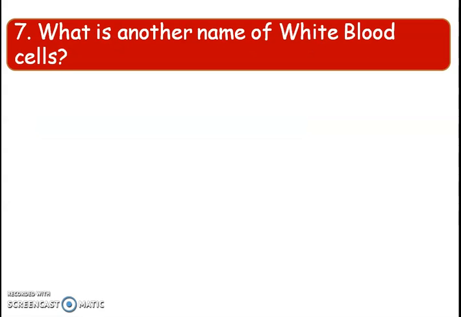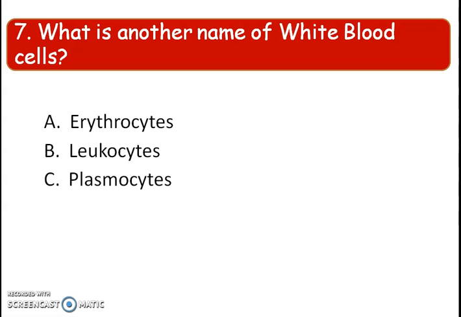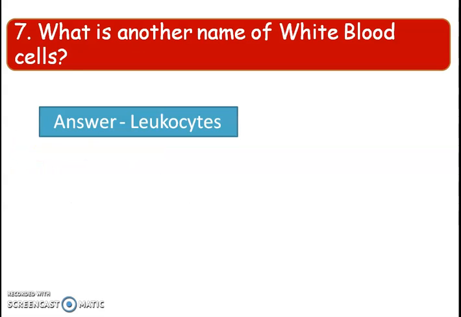Next question, what is another name of white blood cells? White blood cells kak koy? Erythrocytes, leukocytes, plasmocytes. And the right answer is option B, leukocytes.